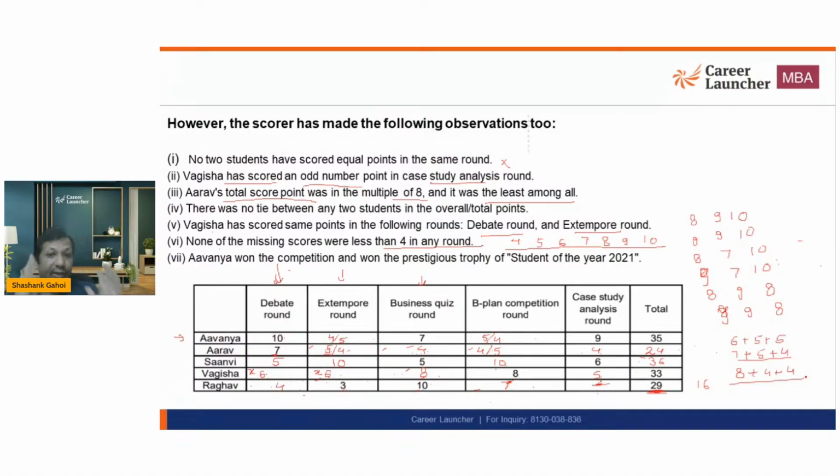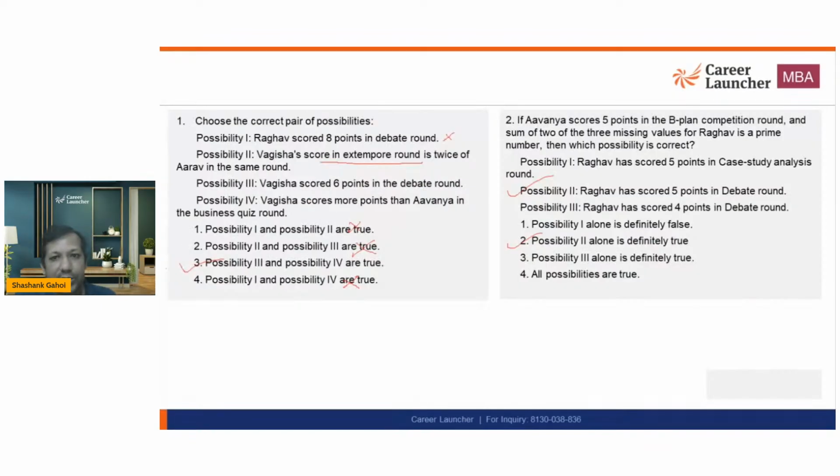So basically, effectively, this question is definitely wrong. And why wrong? Because I can get the answer if I use the options. But in reality, this question is wrong. This set itself is wrong, because there is no definite case that you are going to get. Raghav's case is invalid.